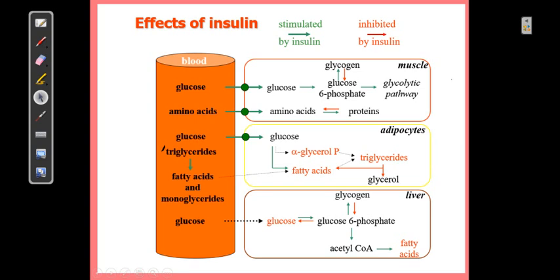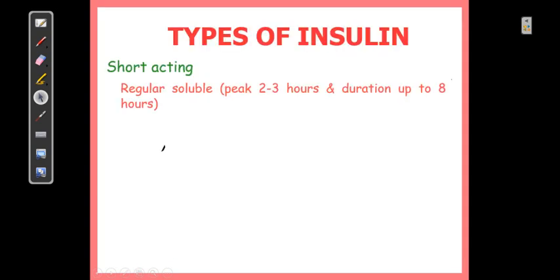Types of insulin: chemical modification, or a change in pH, or molecular aggregates produced by the presence of zinc or protamine. Protamine is a fish protein. There are also biotechnological changes. This has produced various types of insulin preparations, and primarily the differences are related to pharmacokinetics. So, short acting is regular soluble insulin, normally, as I told you, insulin is a soluble one.